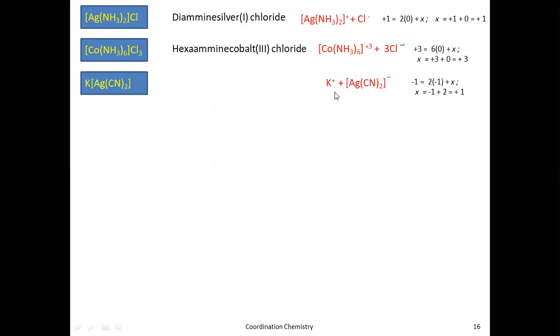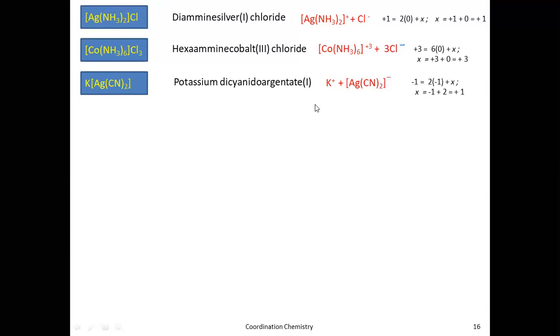So how do you name the complex? First you have to name the cation, that is potassium, then a space. Then what is the anion? Its coordination sphere. How many cyano ligands are there? 2. What is the ligand? Cyano. So dicyano argentate 1. Okay, this is how you have to name.